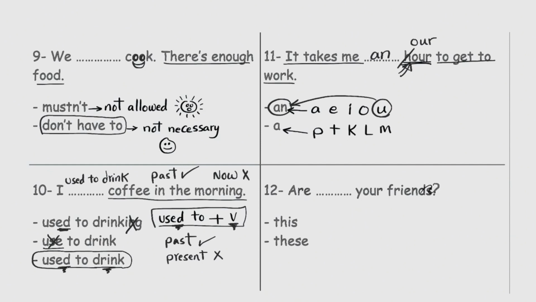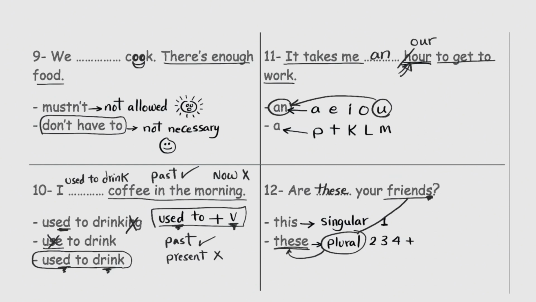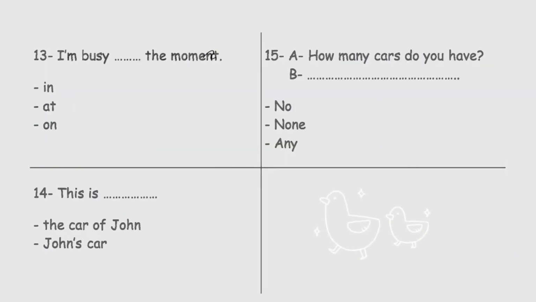Are blank your friends? This or these? We use this before singular nouns, only one friend, and we use these before plural nouns, 2, 3, 4 friends and more. Here we have friends, a lot of friends, plural, so these. Are these your friends? I'm busy, blank, the moment. In, at, on. The moment takes at the moment. And this is an expression that means now. I'm busy at the moment, means I'm busy now.